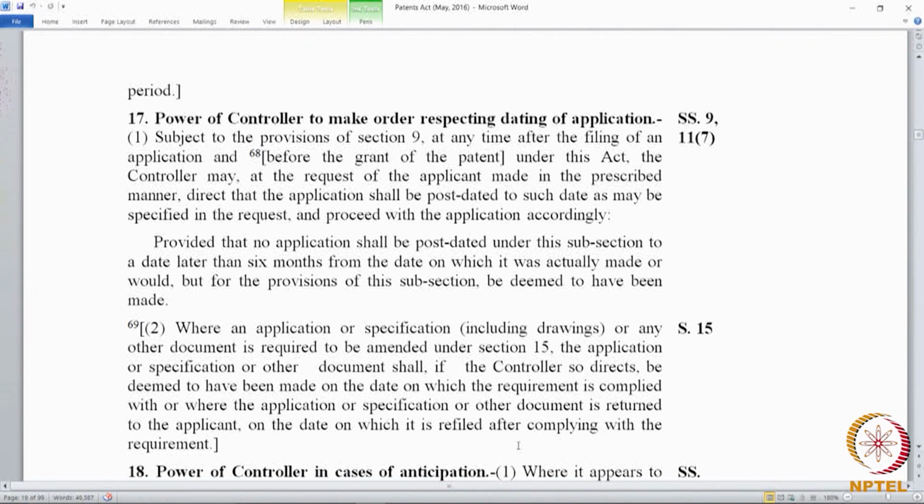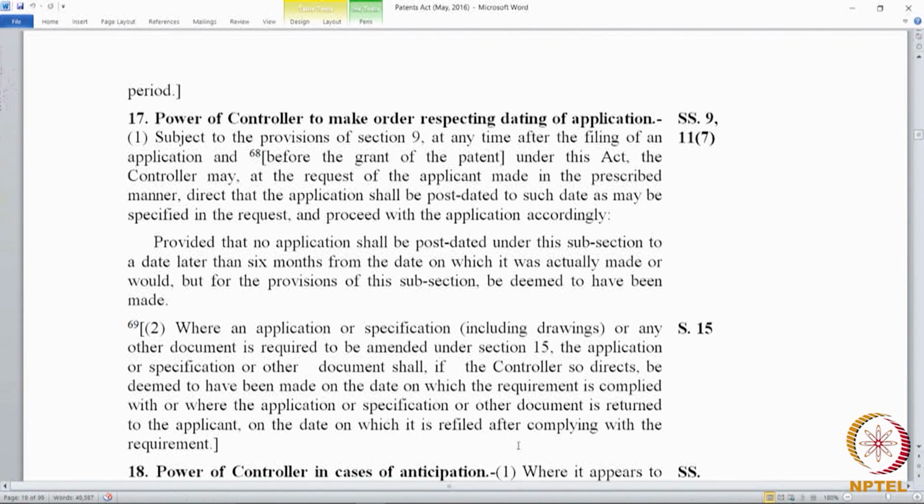So, the post dating can only happen within 6 months. We need not look at what is the logic of 6 month period. We can just say that if post dating is allowed for many years, one, it cannot be allowed beyond 12 months because the provisional has to be followed by a complete within 12 months.